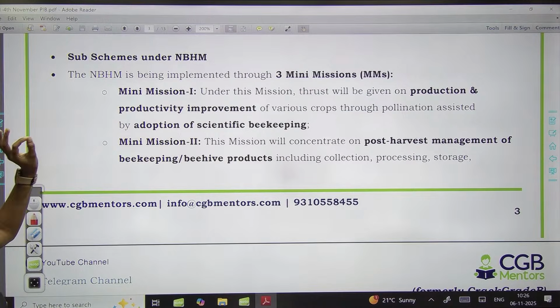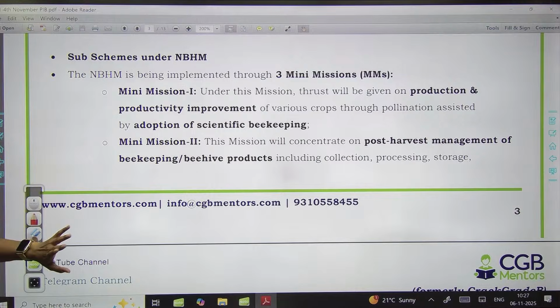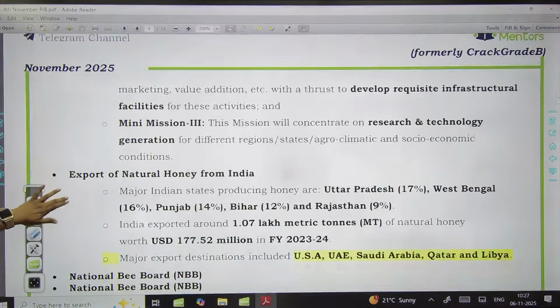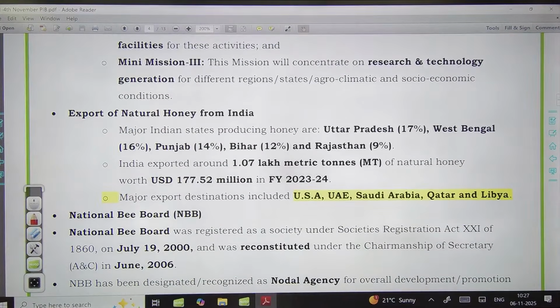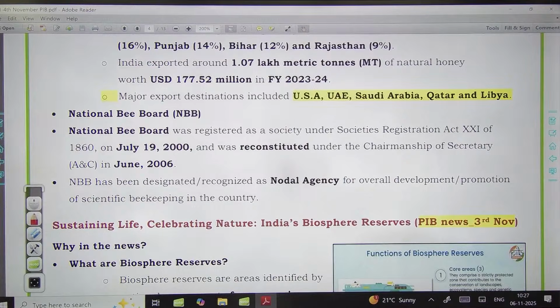Okay, so यहाँ पे adoption of scientific beekeeping is one of the missions, and also post harvest management करना है of the beehive products. Okay, and then the third is research and technology related to different agroclimatic zones. So those are the 3 missions which are converged under this larger mission.